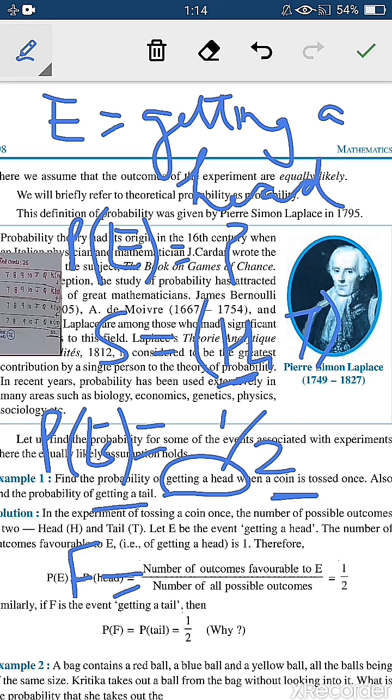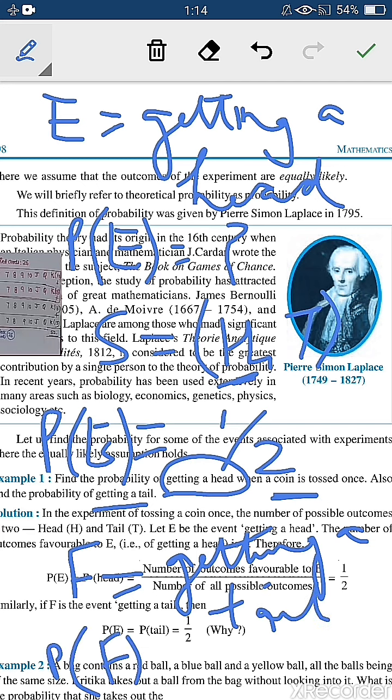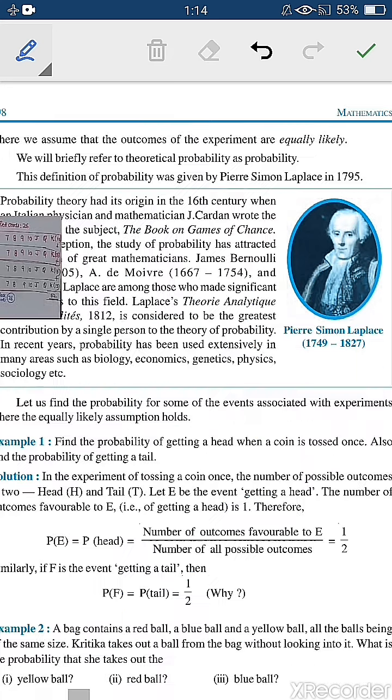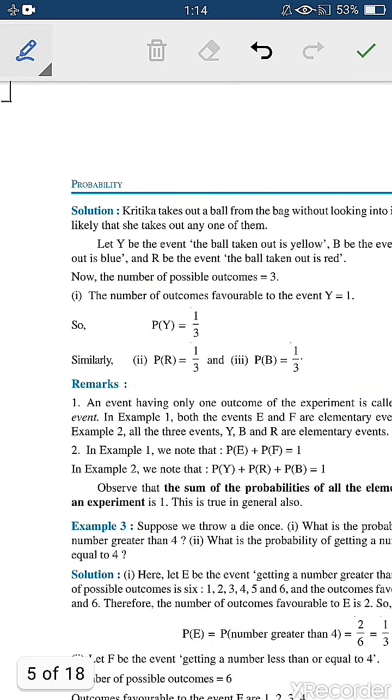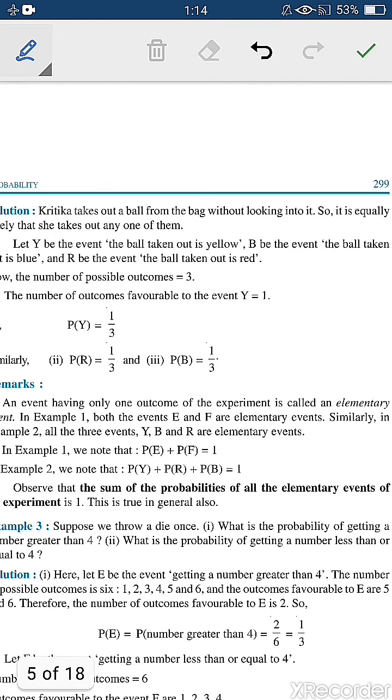Now next is probability of getting a tail. Let us denote this. F is equals to getting a tail, right? So what is probability of F? Then again you will find that is equals to 1 by 2. Since the probabilities are same, so which type of event it is? Yes, this is elementary event. Now this is example number 1. So example number 2 you will solve it yourself, right?